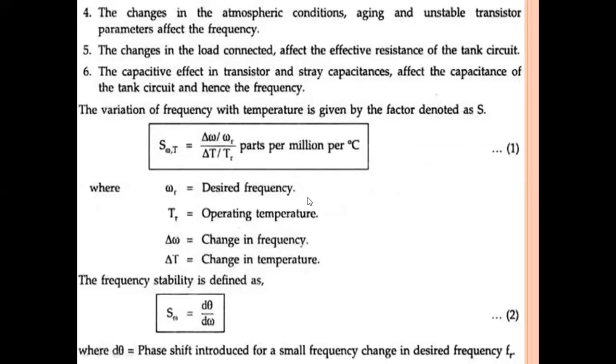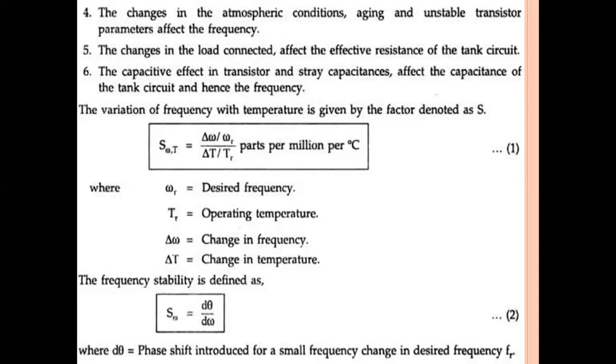And the fourth reason: changes in the atmospheric conditions, aging and unstable transistor parameters affect the frequency. If there is a change in the atmospheric condition, we can have a rainy season or a foggy atmosphere, and because of those changes the temperature may also change. In some conditions temperature may be high, in some conditions low.